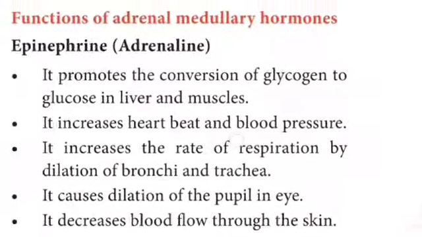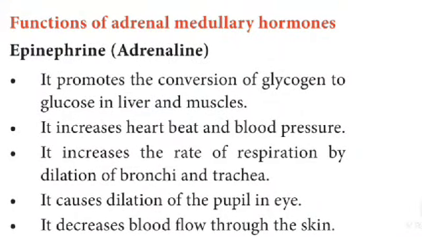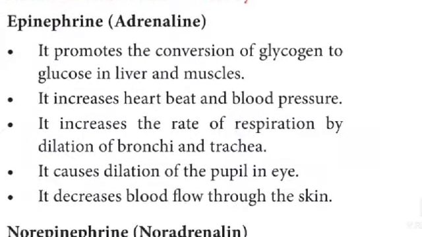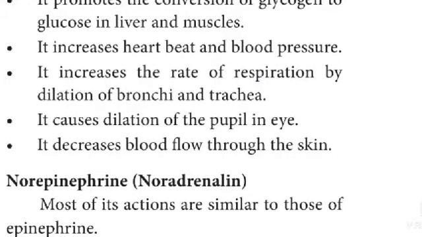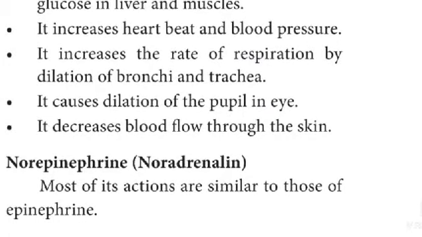Function of adrenal medullary hormones. Epinephrine or adrenaline. It promotes the conversion of glycogen to glucose in liver and muscles. It increases heartbeat and blood pressure. It increases the rate of respiration by dilation of bronchus and trachea.